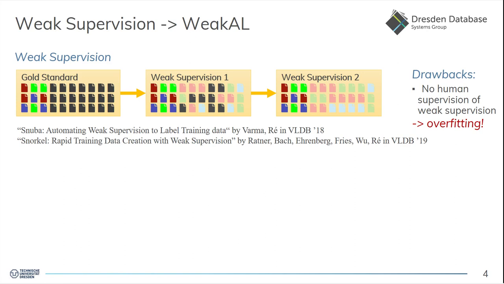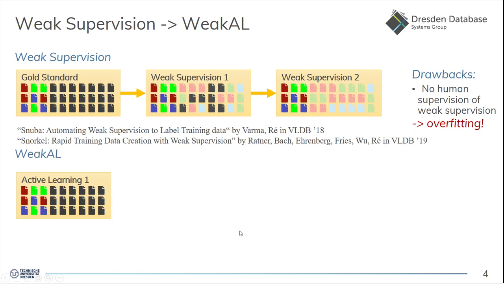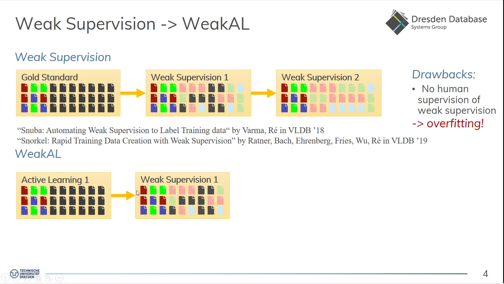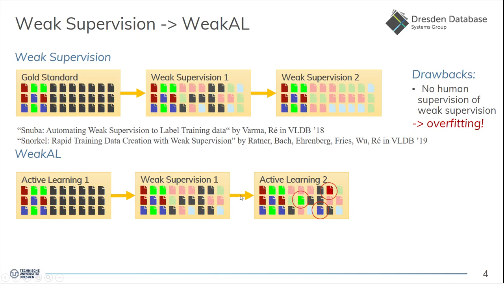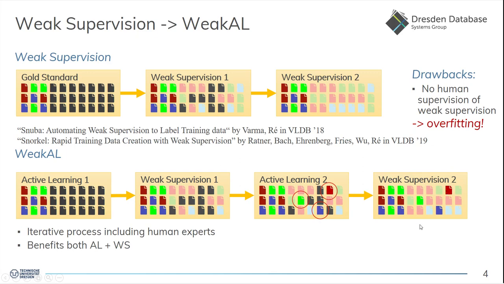We therefore propose to combine active learning and weak supervision into WeakAL, where we start with a set of labeled samples generated by active learning. Then, when we are sure that we know a little bit about this problem, we can apply weak supervision to generate some samples automatically. But then we do active learning again, and only after that we do weak supervision again. So now we have a kind of human supervision of the weak supervision. It is an iterative process where we include the human experts, and we get the benefits from both worlds, from active learning and from weak supervision.